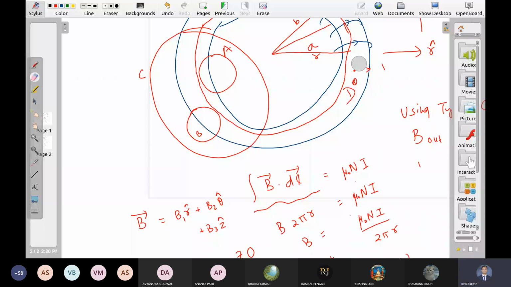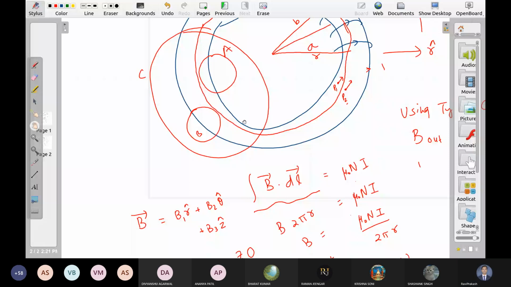Can we have the same magnetic field here and here, at P1 and P2? I'm talking about the theta cap component. Do we have the same length of vector at these 2 points, or may their length change? Both are along theta cap. But their length may change, so it may be a function of r. It is not 0 and it may be a function of r. What about a function of theta?